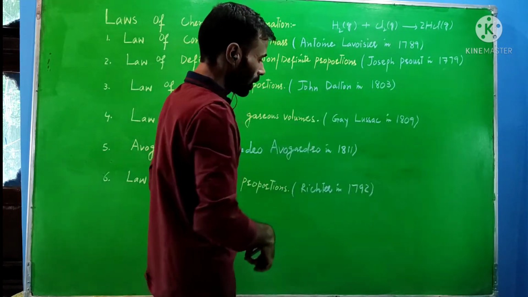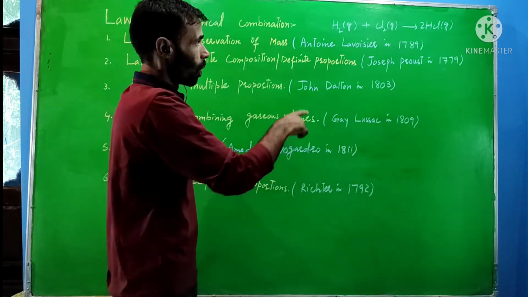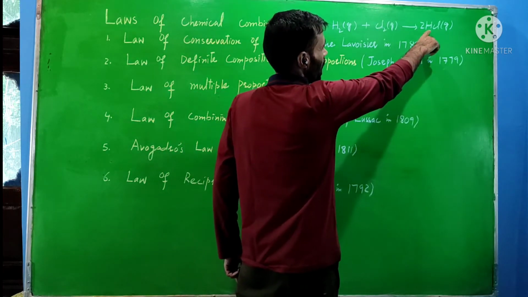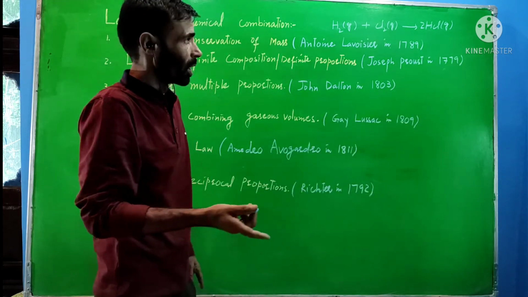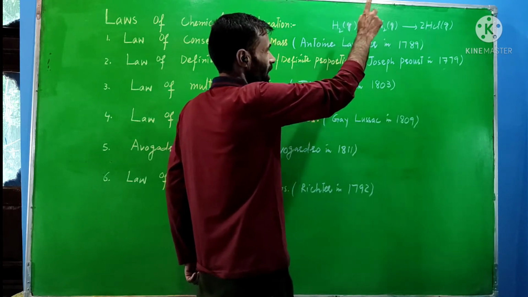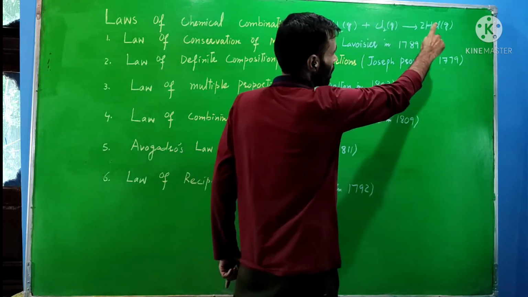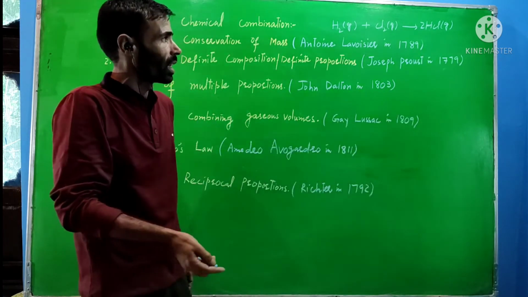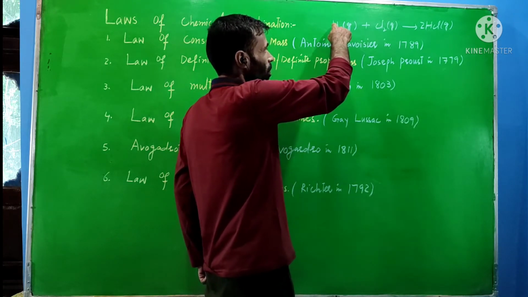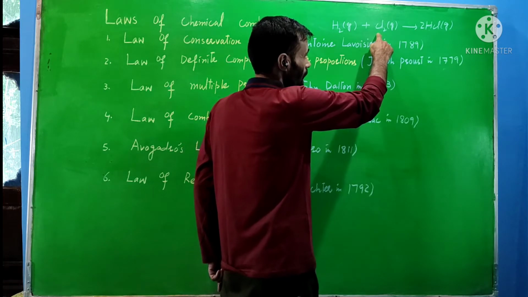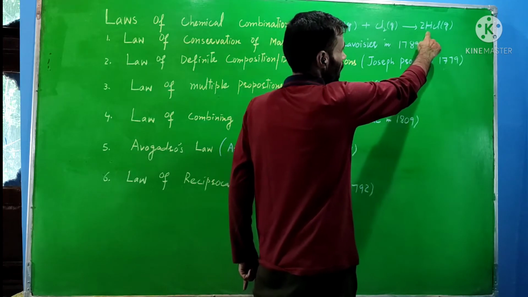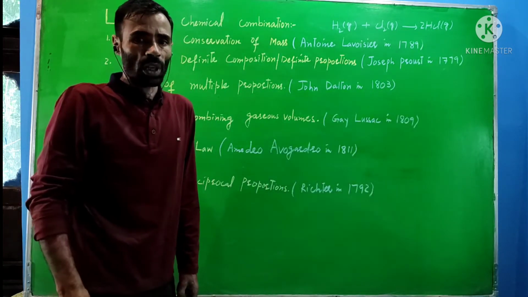Now, according to the laws of chemical combination, what is the mass of this that combines with a fixed mass of this? After that, what is the mass of the hydrogen chloride gas formed? If I take a fixed volume, what is the volume of this gas that combines with its fixed volume, and what is the volume of this gas formed during the reaction? If I take the number of molecules, suppose it is 100, what is the number of molecules of this gas that will mix with 100 molecules of this gas? And what is the number of molecules of this gas formed during the reaction?